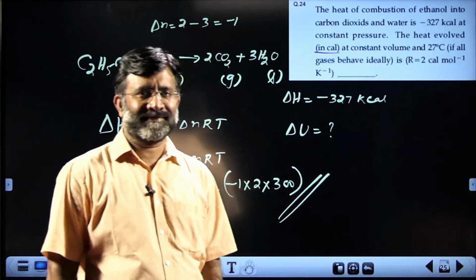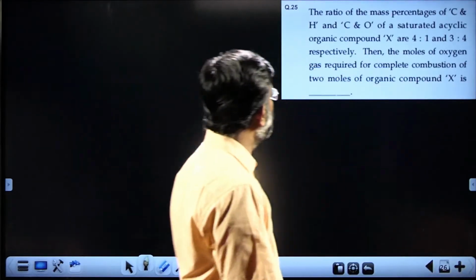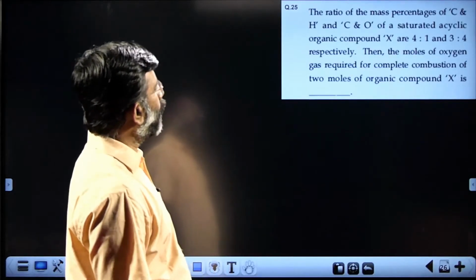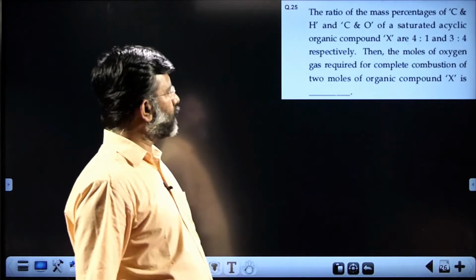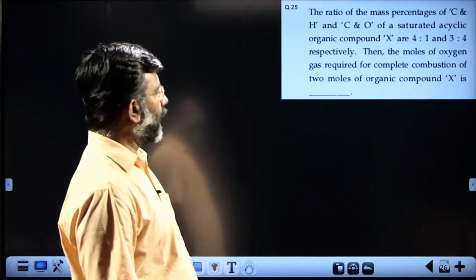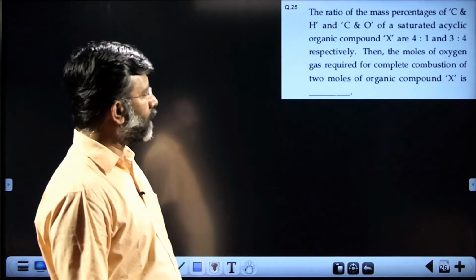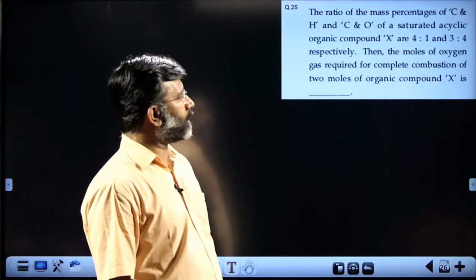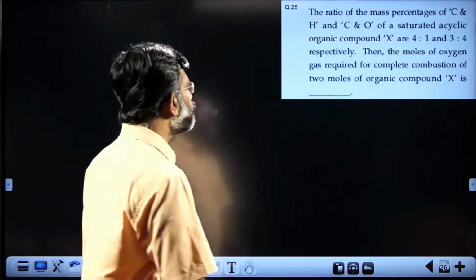Okay. Next. So that is the last question from the paper. The ratio of mass percentage of carbon and hydrogen, and carbon and oxygen, of a saturated acyclic organic compound X are 4:1 and 3:4 respectively. Then the moles of oxygen gas required for complete combustion of 2 moles of organic compound X is?